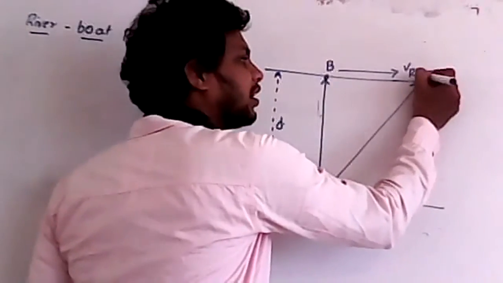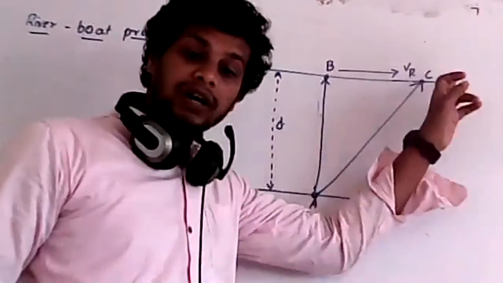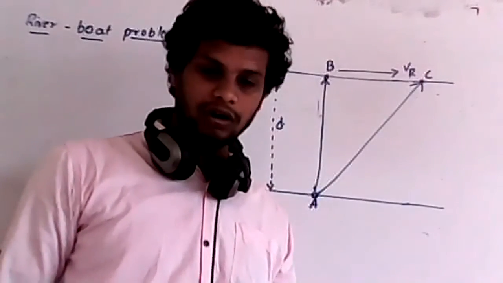Now I will take this point as C. Therefore, it went to the wrong destination.